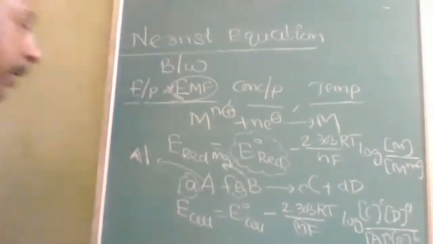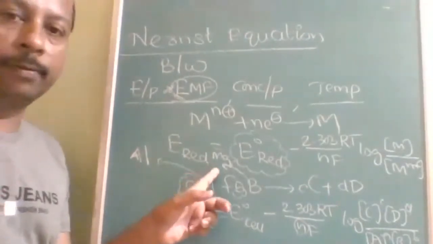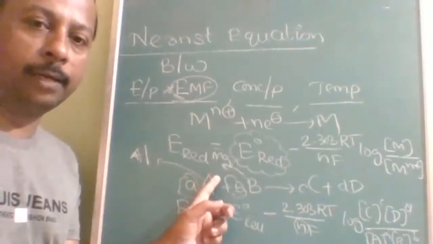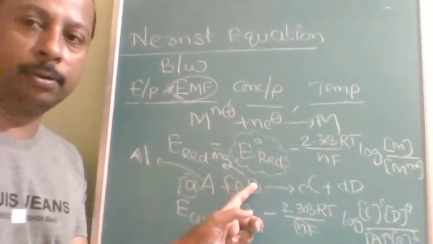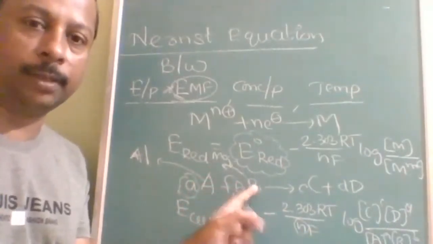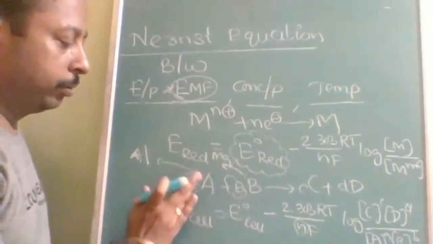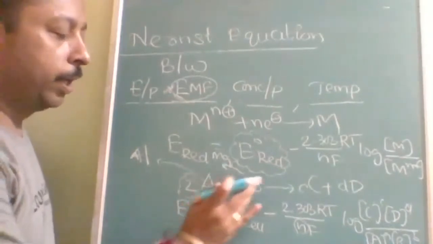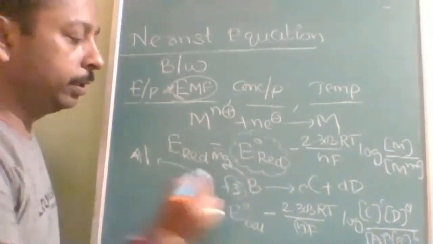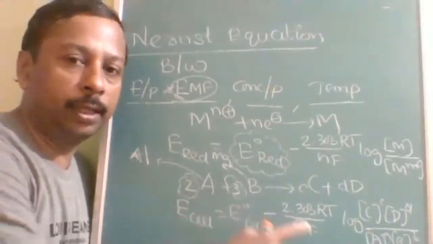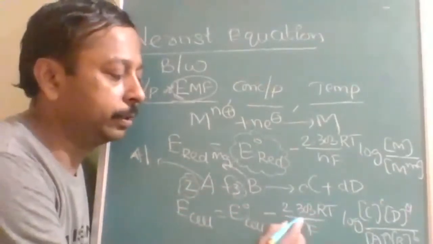Very simple. See, aluminium is 3 positive. The number of electrons lost by magnesium must be equal to the number of electrons gained by aluminium. Aluminium is 3, magnesium is 2, so a is equal to 2, b is equal to 3, and n will be 6.